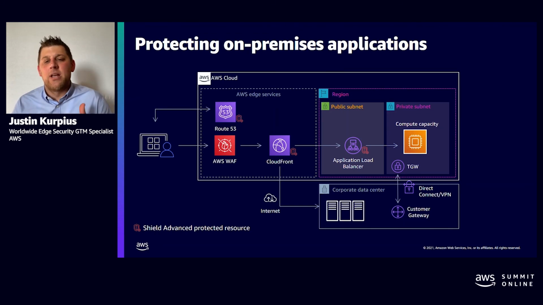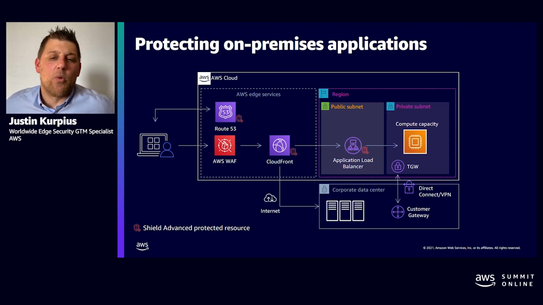Sometimes when our customers experience large DDoS events, just by having our resources in the cloud helps that scale and helps mitigate that event in and of itself. So we've had a lot of customers say, hey, can we take specific applications that are in our data center and run that through your edge resources before sending it to our application in our data center? And the answer is absolutely.